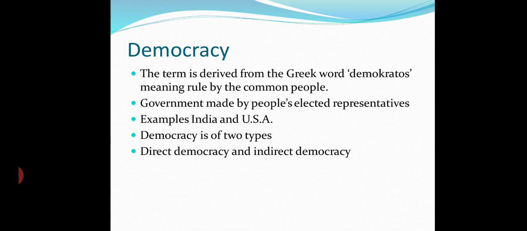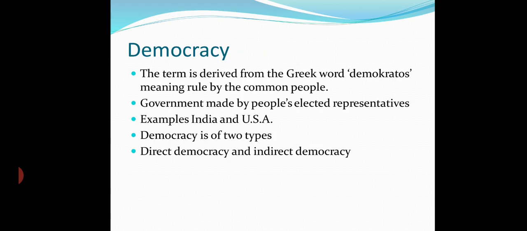The best definition given by Abraham Lincoln is that democracy is the government of the people, for the people, and by the people. Examples of democracy are India and USA.